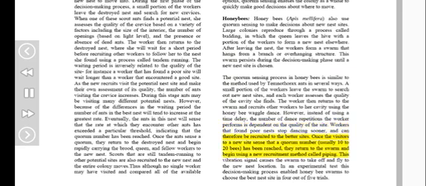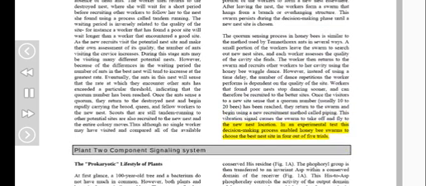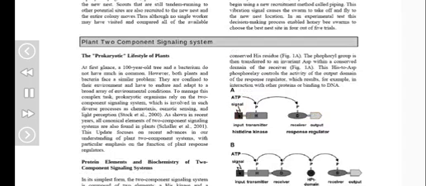When visitors to a new site sense that a quorum number, usually 10 to 20 bees, has been reached, they return to the swarm and begin using a new recruitment method called piping. This vibration signal causes the swarm to take off and fly to the new nest location. In an experimental test, this decision-making process enabled honeybee swarms to choose the best nest site in 4 out of 5 trials.